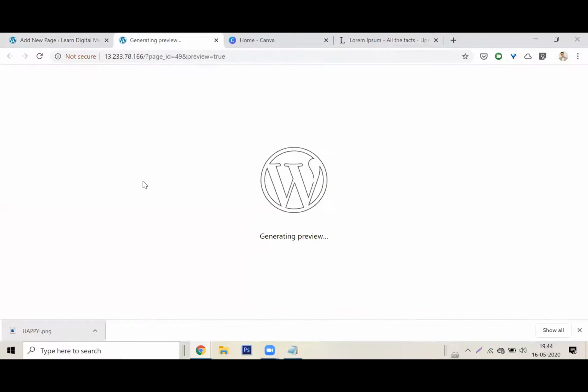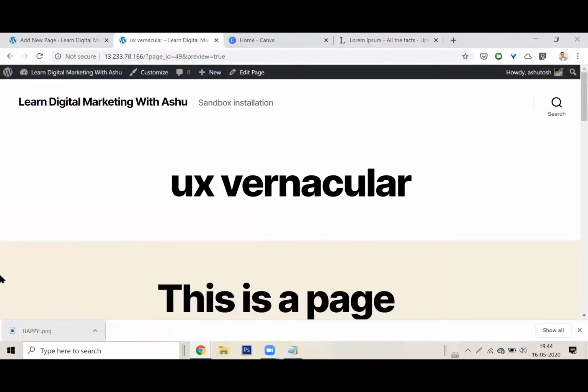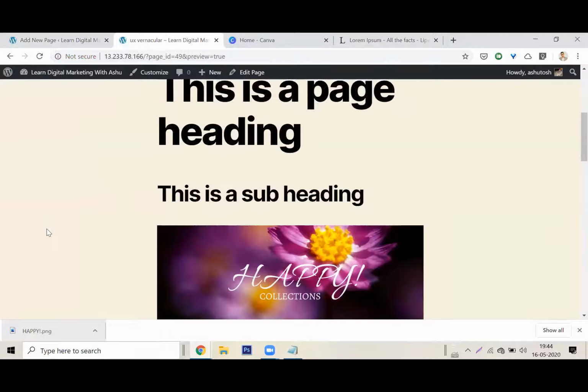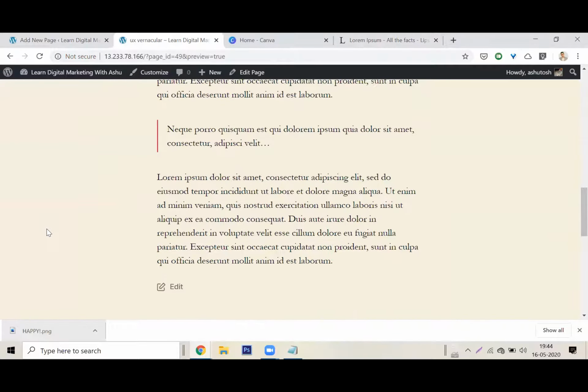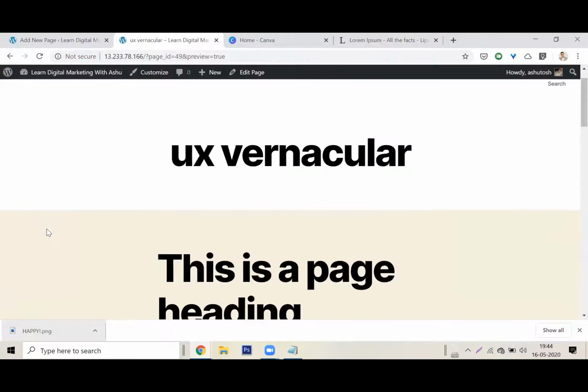Look at this. Look at my preview. It's starting to look like a website, right? Look at this. Looks nice. Now, a lot of people would be asking me, how do I format the font? How do I format the background color? I will get to it. I will get down to all of this. This is a basic page.